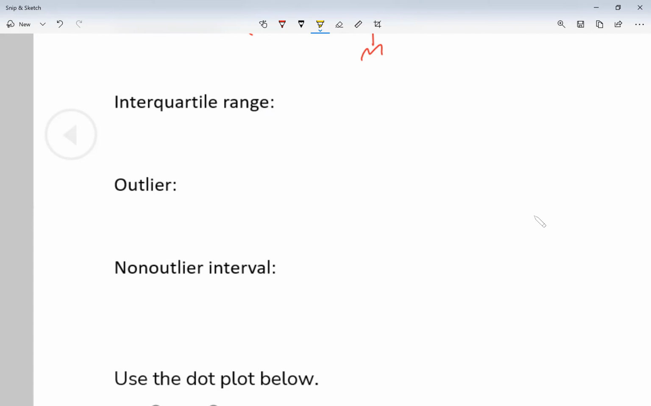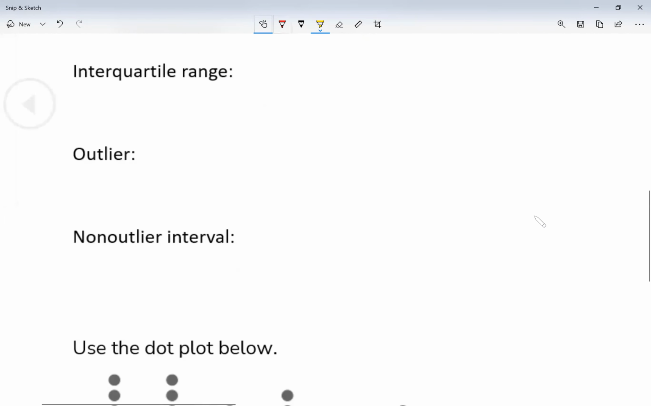That person is way different. That's why we call it an outlier. Now, our non-outlier interval, so the values that we can use, our non-outlier interval is going to be, well, oops, let me use brackets.